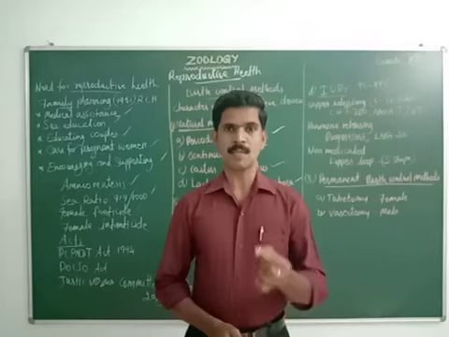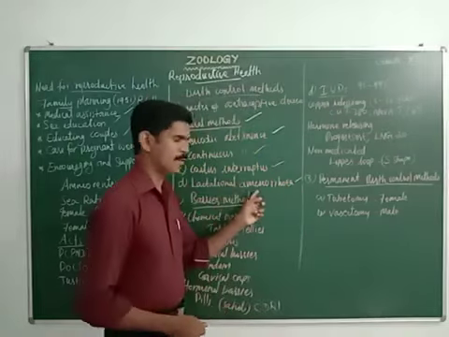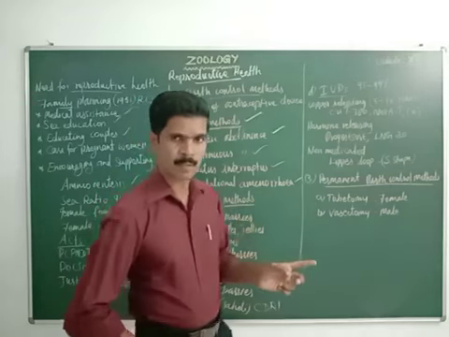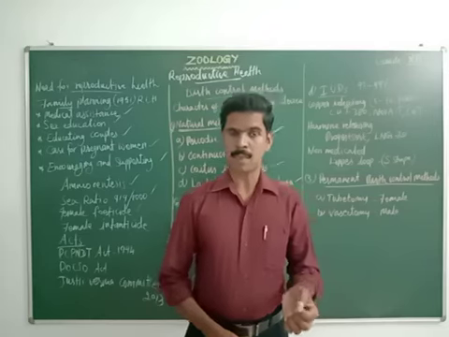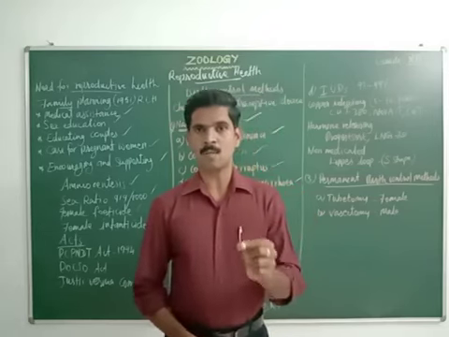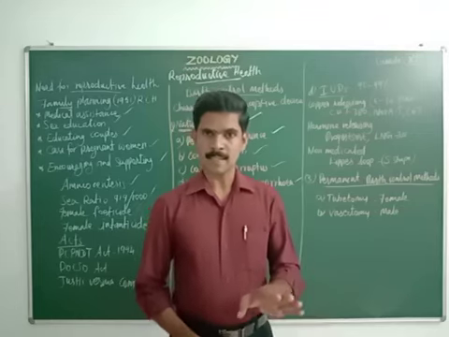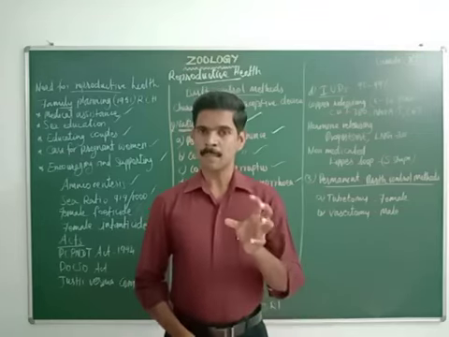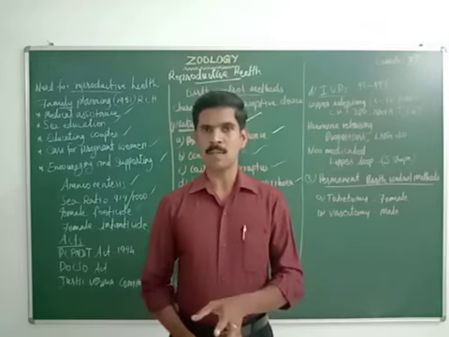So this delay in the ovarian cycle is called lactational amenorrhea. Lactational amenorrhea means that for the first 6 months after the birth of the baby, the normal ovarian cycle will not happen in the body of the mother, because during these months the mother is breastfeeding the newly born baby.